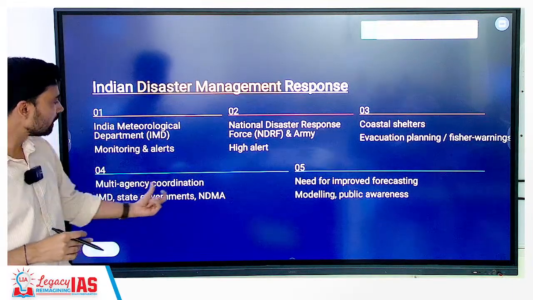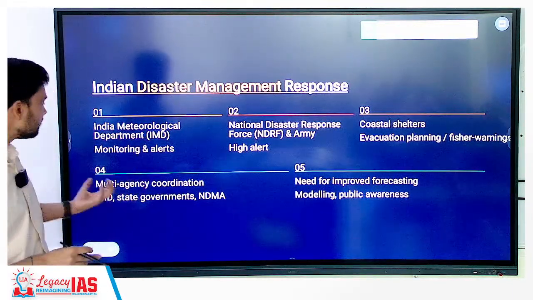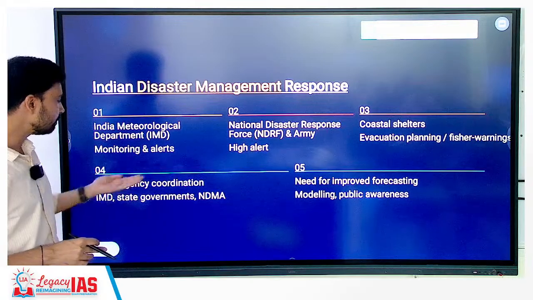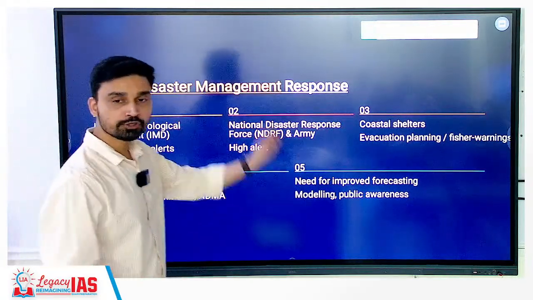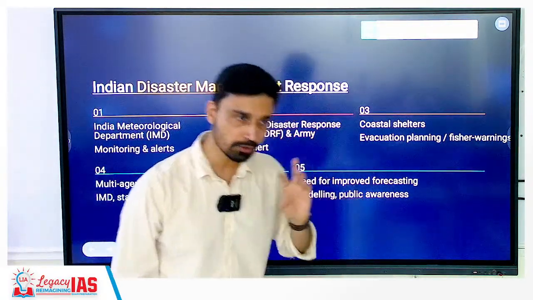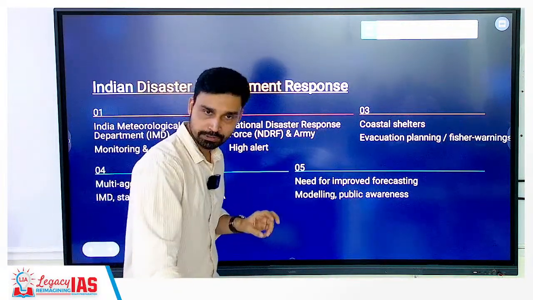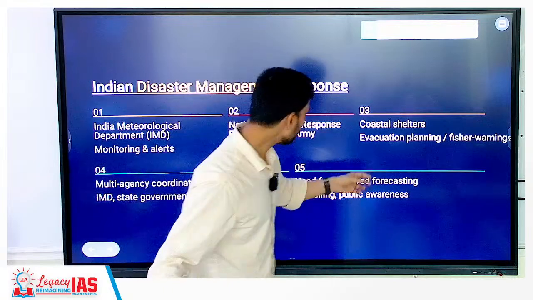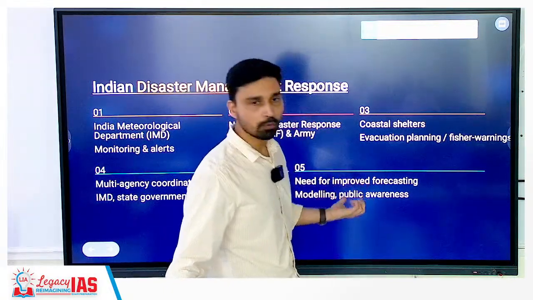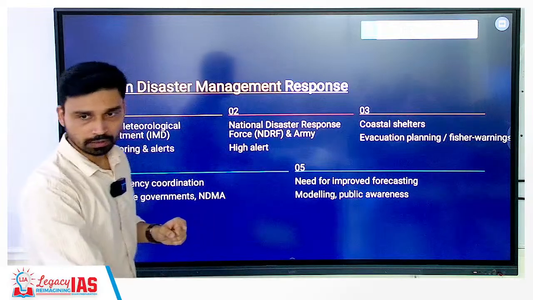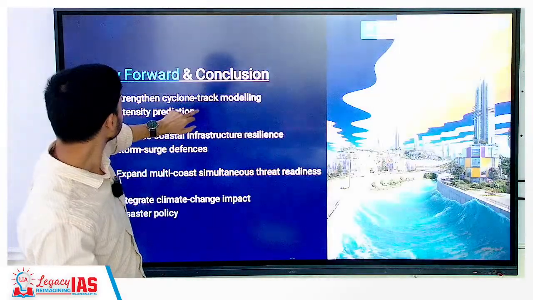The overall disaster management effort or response in India is multi-agency coordinated, where you have IMD, state government, NDMA, the Ministry of Home Affairs is also involved, the Prime Minister's Office is also involved, because who is the chairman of NDMA? Prime Minister. Okay, so PMO is involved here. Overall, however, there is a need for improved forecasting, modeling and public awareness. Okay, so that is how we can talk about this.